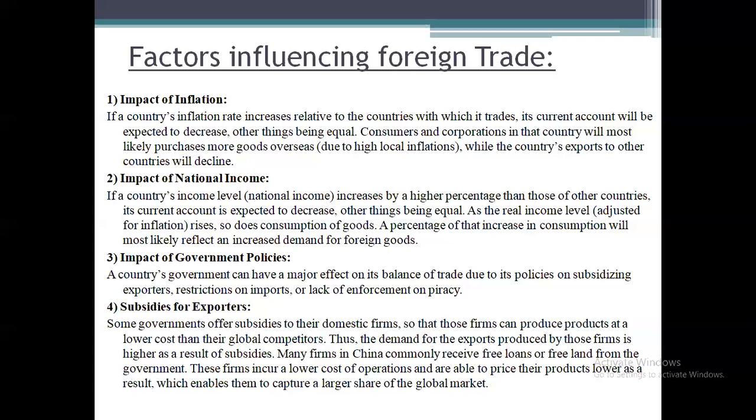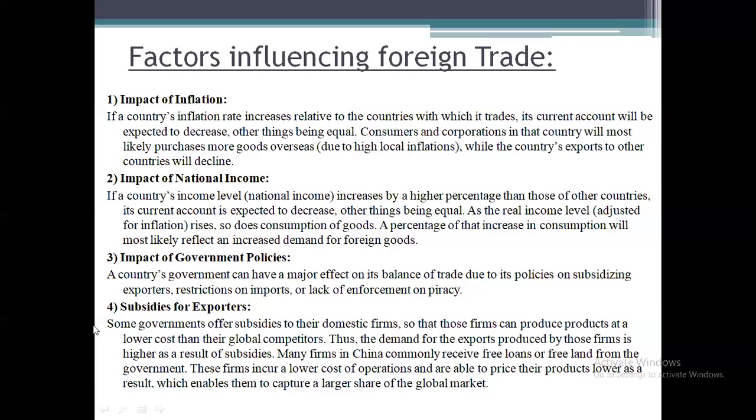It means when we are importing goods from another country, we are supposed to pay the amount to the other country. But when we are increasing exports, we are going to earn income. So exports as well as imports may have an effect on national income. So even national income will have an impact on foreign trade. It means they will see whether we need to export or import goods from other countries. Next, impact of government policies.